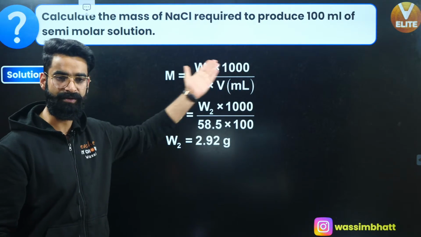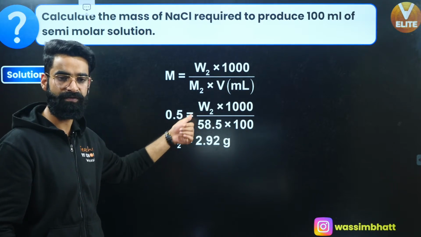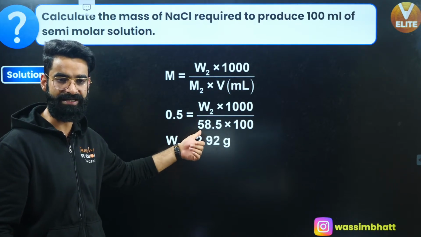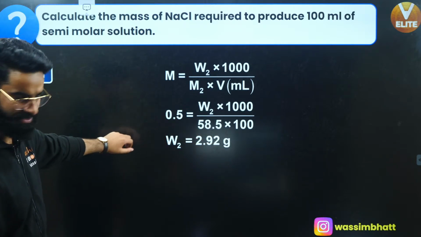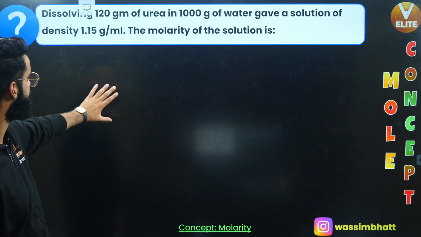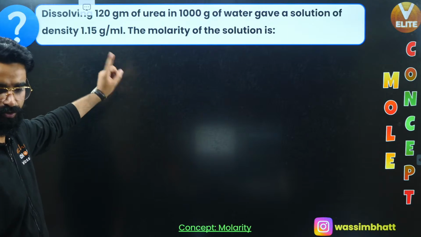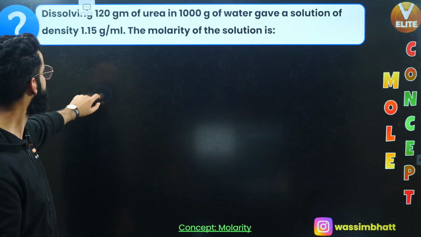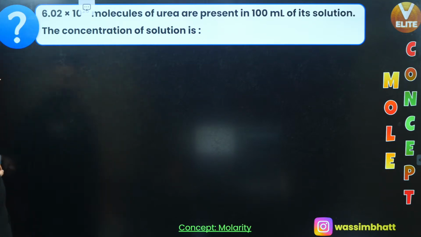Molarity is equal to W2 multiplied by 1000 divided by M2 into volume of solution in ml, correct? Molarity is given as 0.5. W2 we are supposed to calculate. Molar mass of NaCl is 58.5. You can get the value as 2.92 grams, right? This is not something I'll show over here. This is a very simple and basic question. I think the same question is repeated, yeah? The question which I solved just now, it's repeated, correct? Yeah, it's repeated. Okay, one more question we have.